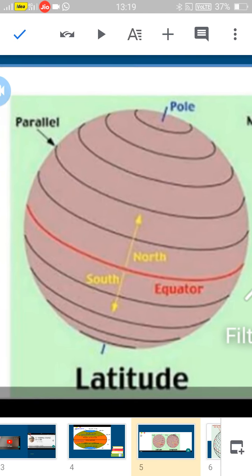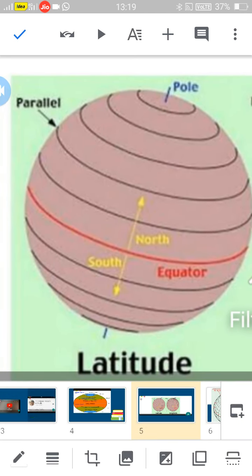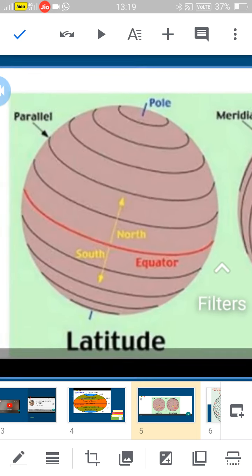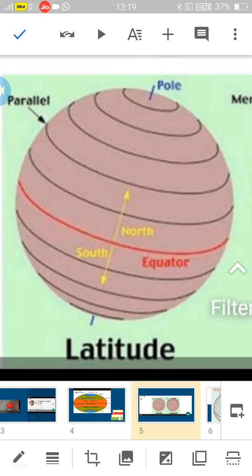Latitudes are also called parallels. From the equator to the north, northern latitudes; from the equator to the south, southern latitudes. How many latitudes? From the equator to the north 90, from the equator to the south 90, including the equator 1, so totally 181 latitudes. They are called parallel lines because they do not cross or meet anywhere.